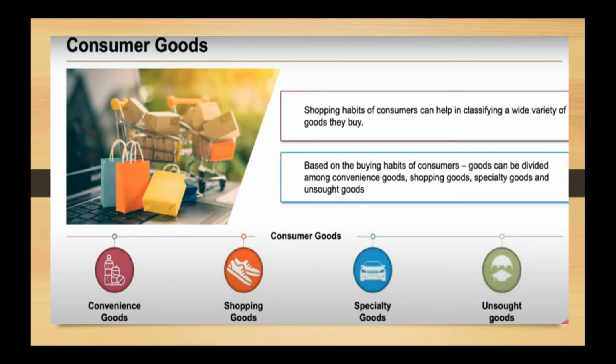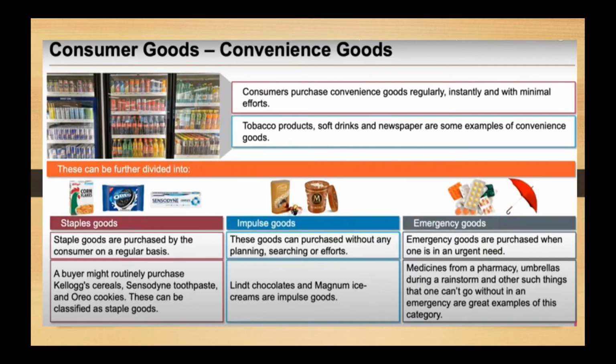So, the shopping habit of the consumers can be used in order to classify them into different categories. Based on the buying habit of consumers, based on your and my buying habit, these are further categorized into, as I said, convenience good, shopping good, specialty good, and unsought goods. Now, what are convenience goods? As I told you earlier, these are purchased regularly, instantly, with minimal effort. Convenience goods are further classified into three categories. You have staple goods, impulse goods, and emergency goods.